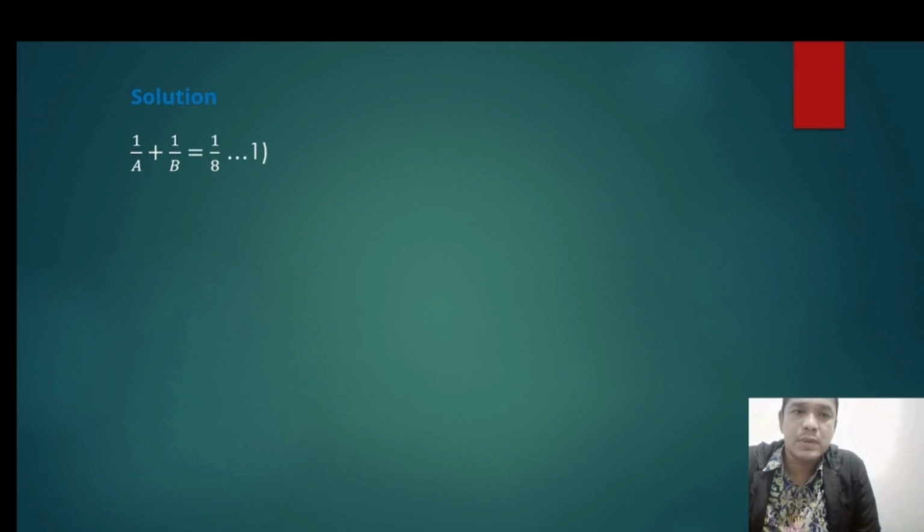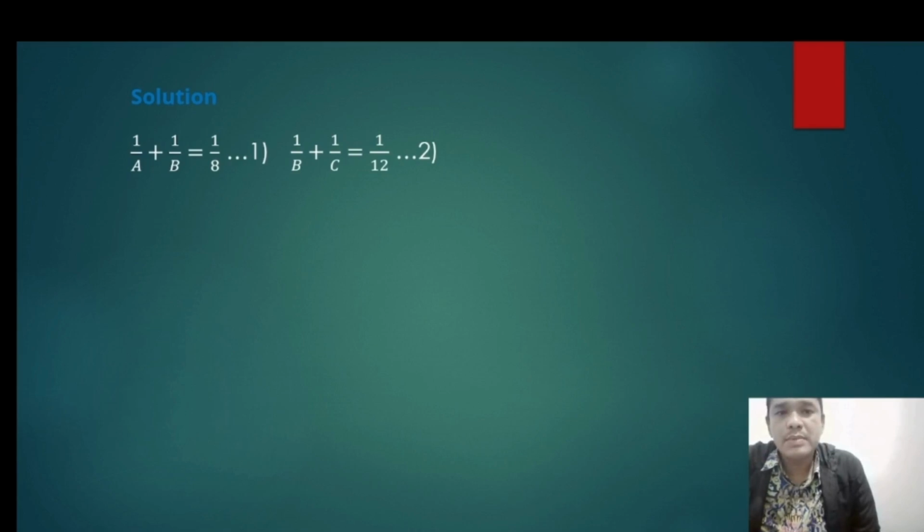That is equation 1. Equation 2 is 1 divided by B plus 1 divided by C is equal to 1 divided by 12, meaning B and C work together for 12 days.